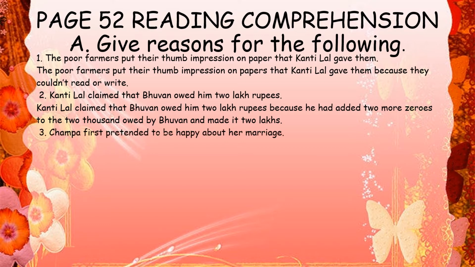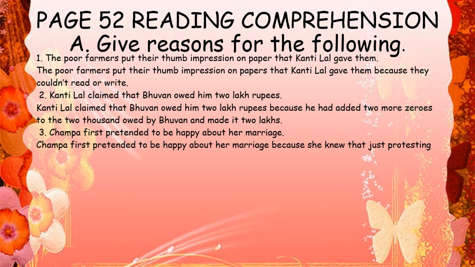Third one. Chamba first pretended to be happy about her marriage. Why did she pretend? Chamba first pretended to be happy about her marriage because she knew that just protesting would not help, so she came up with a plan to involve the police, because if you protest, if you go against it, it is not going to help. She wanted the police to come, so she thought of a plan. That is why at first she said, I'll be very happy.